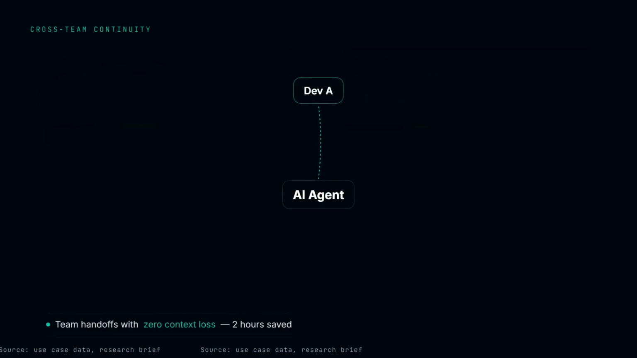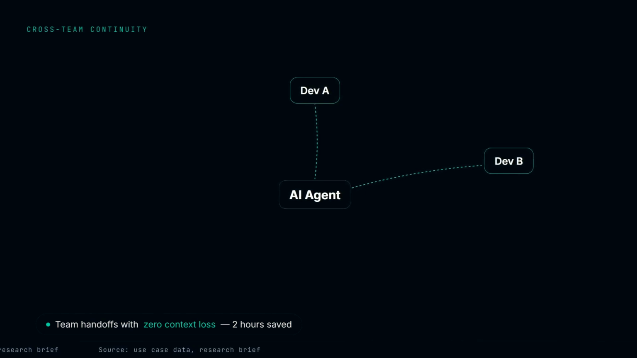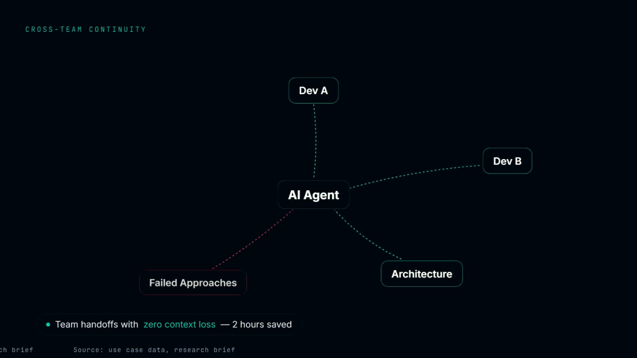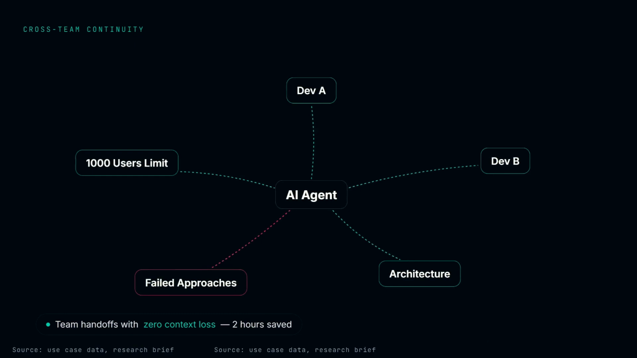Cross-team continuity is another strong case. Developer A builds context with an AI coding agent, then goes on vacation. Developer B takes over the same agent. With Mem0, the agent recalls the architecture, the failed approaches A tried, and the unresolved constraint. Must support 1,000 concurrent users, saving B 2 hours of catch-up.